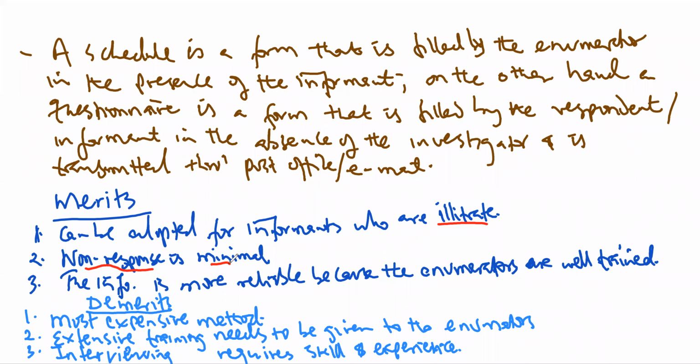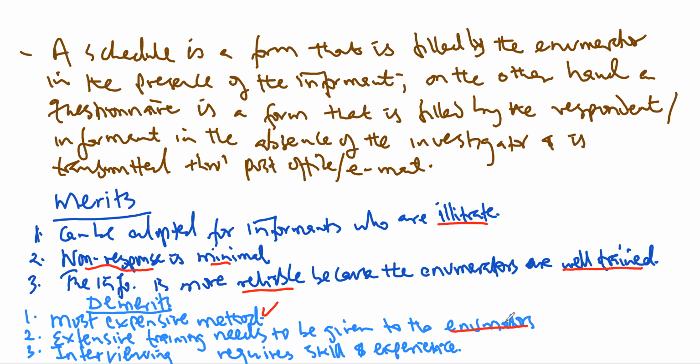Then the information collected using this method is usually very reliable, because the enumerators or the interviewers are usually very well trained. Okay, and some of the demerits is that this method is the most expensive method, quite expensive. Then you also need to do thorough training of the enumerators, which is part of what makes it very expensive.